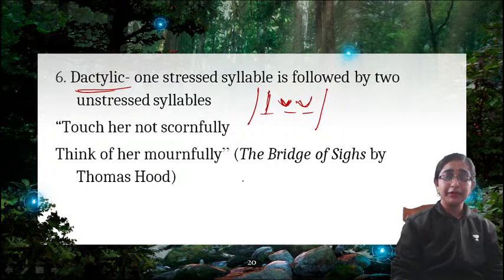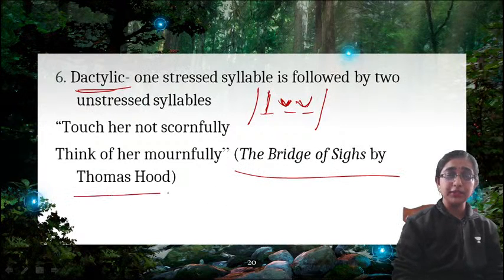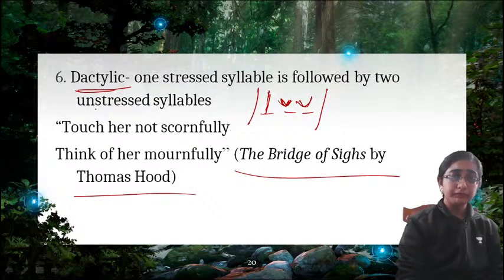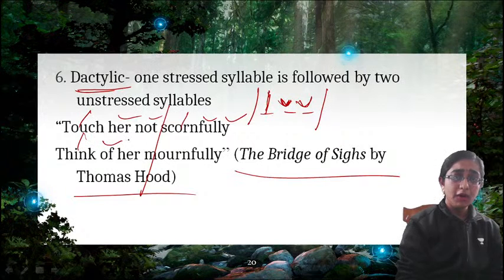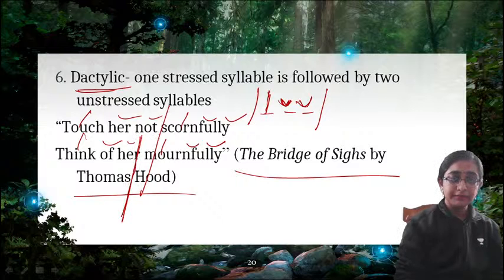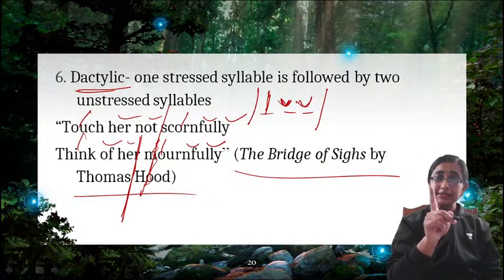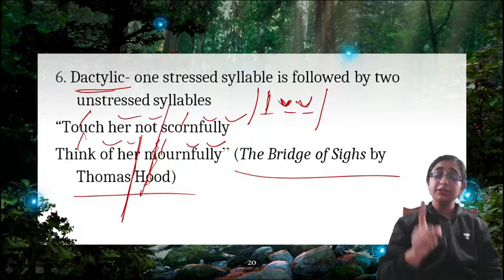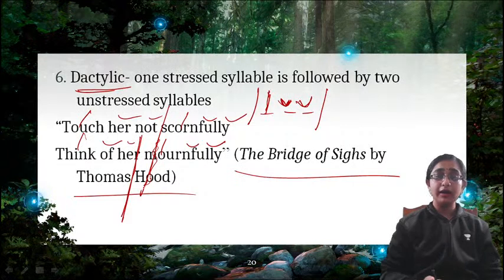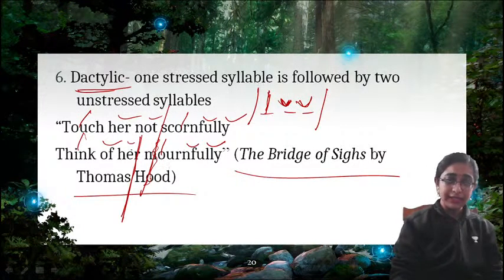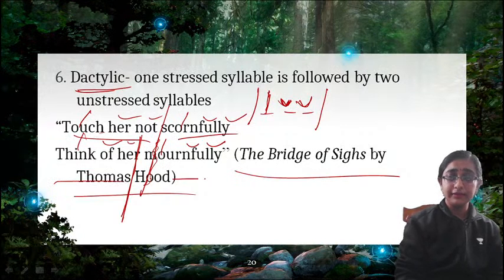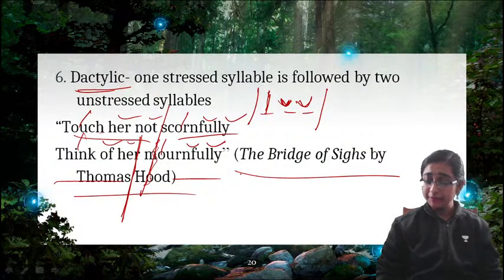These are very beautiful lines from The Bridge of Sighs by Thomas Hood. Now, how is it dactylic? Touch her not scornfully, think of her mournfully. So you can see this is trisyllabic but dactylic. How? The first syllable is stressed. Touch her not scornfully, think of her mournfully. So a very, very clear cut division, right? So these are all dactylic feet, dactylic meter, right?